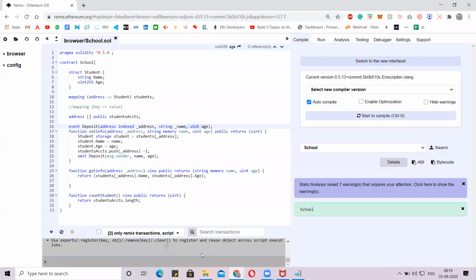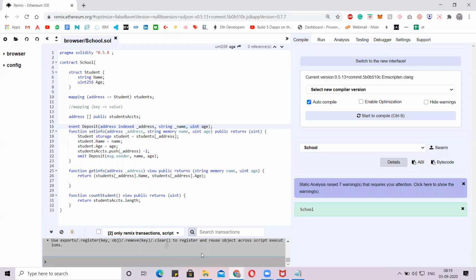I'll just repeat that again. Guys, in event first we pass the arguments, and with emit we retrieve, I mean trigger, those arguments. But always remember, guys, we can't use the arguments generated in the event and emit within the contract.